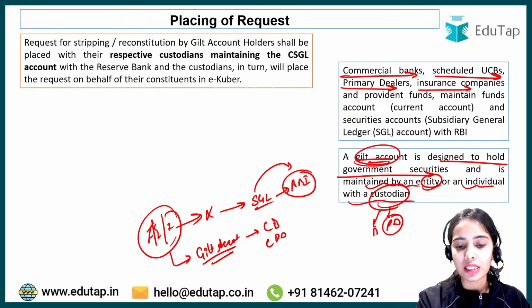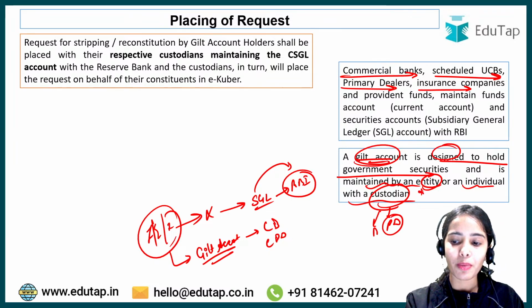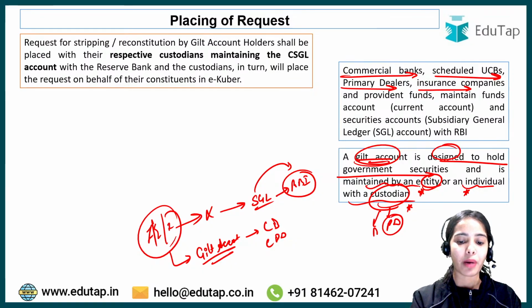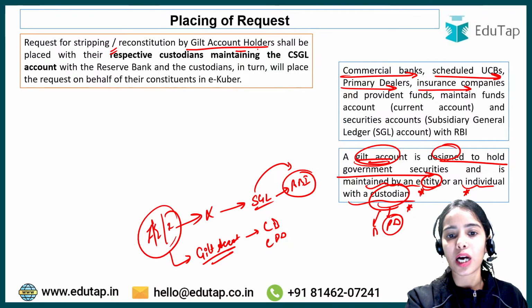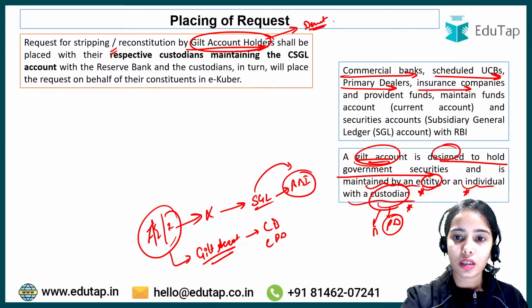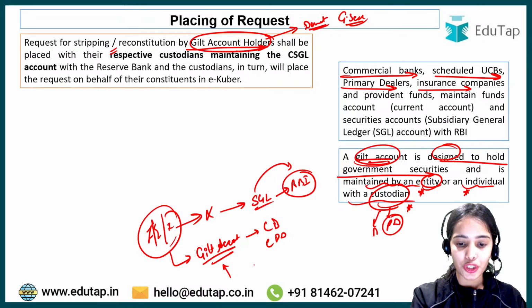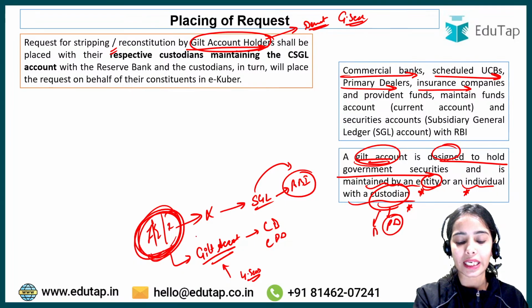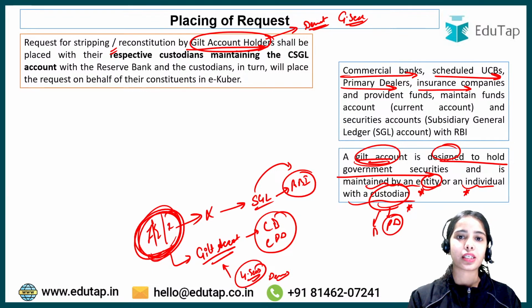So the gilt account is the account that is designed to hold the government securities, and this is maintained by an entity or an individual with a custodian bank or with a custodian primary dealer. So request for stripping or reconstitution by the gilt account holders, who hold the government securities in the demat form. So this gilt account is used to hold the government securities of these individuals, institutions, entities in the demat form, and these accounts are maintained with the custodian bank, with the custodian primary dealer, with the RBI. Okay, so this is the idea.